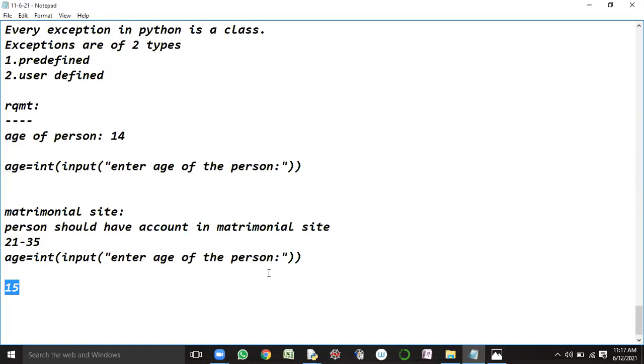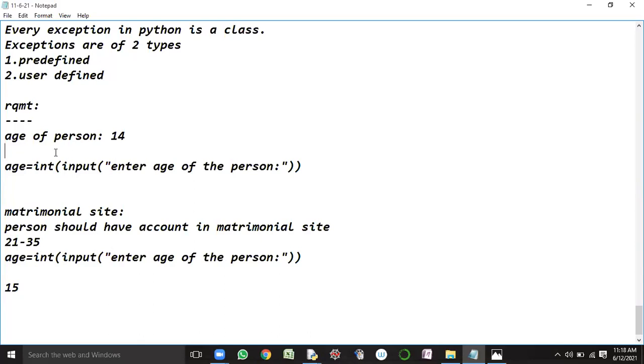No, sir. So do we have any predefined exception available in the Python programming language to restrict a range of age values like this? Do we have a predefined exception class? No, sir. What we have to do? Again, the programmer has to define his own exception, isn't it?